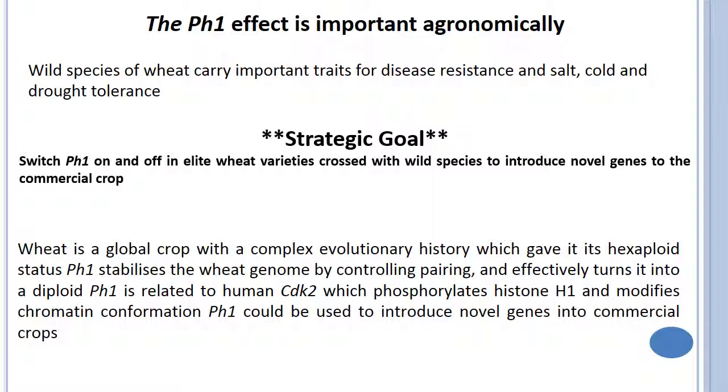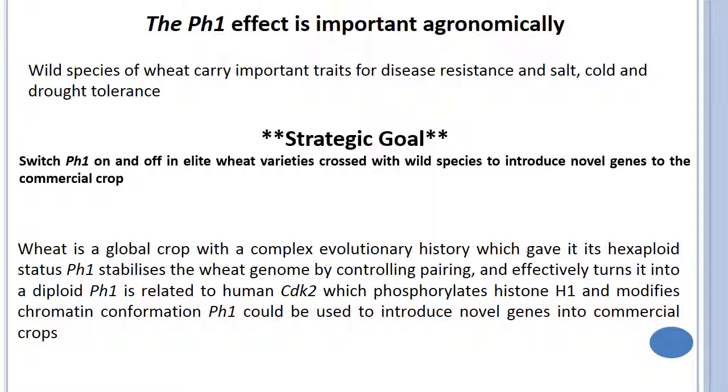Switch Ph1 on and off in elite wheat varieties crossed with wild species to introduce novel genes into the commercial crop. That's why I spent so much time explaining the process or the activity of the Ph gene in wheat programs, because Ph1 is the major responsible factor for enabling hybridization.